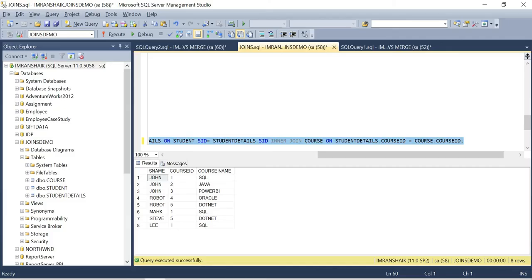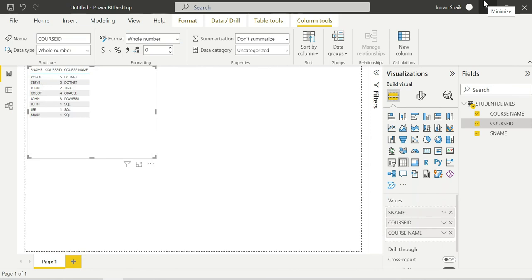Go yourself and try to create the tables, create the databases, and insert the rows. Then only will you get a clear idea. By doing this you will have hands-on experience with SQL Server. You are going to understand the database concepts, and you are going to understand Power BI and Power Query concepts also.